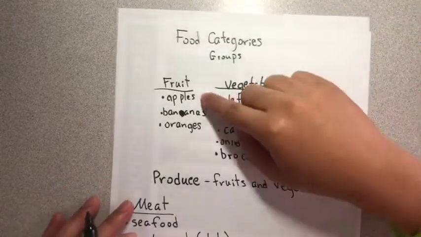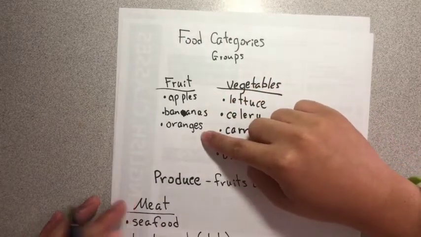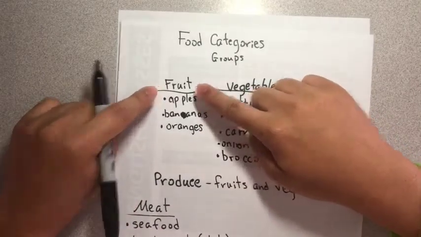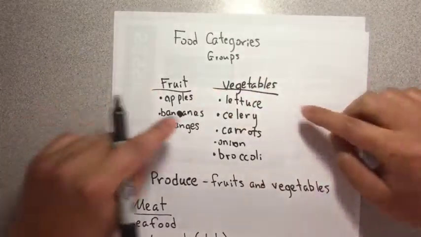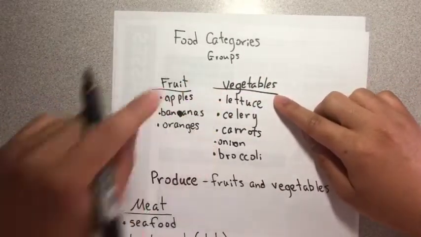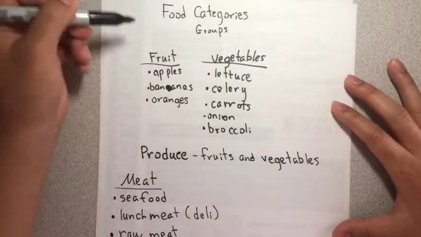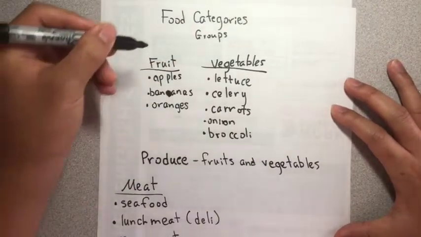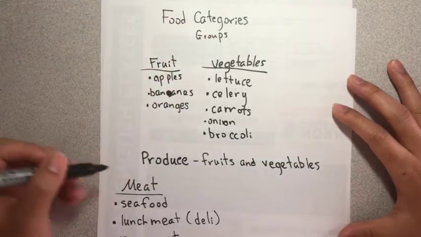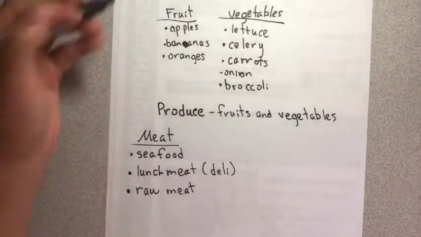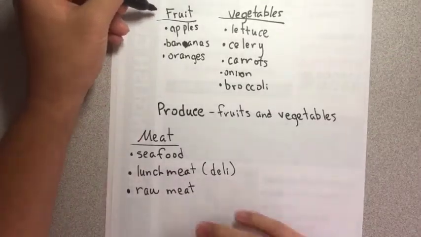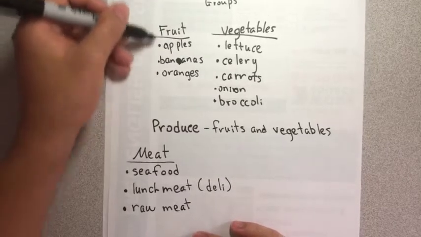Again, apples, bananas, and oranges are fruit. The category is fruit. Vegetables, these are all vegetables. So, this is what I mean when I say food categories or groups. There's certain words that help you find the food because it tells you, in this section, we have fruit. So you can find all the fruit here.